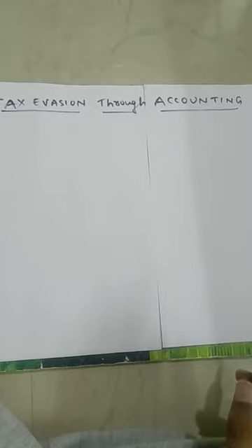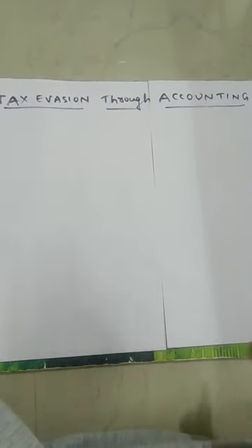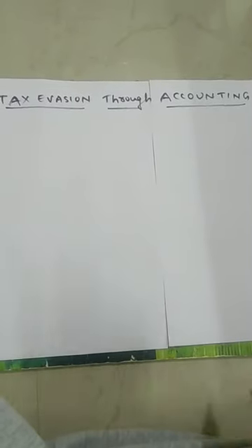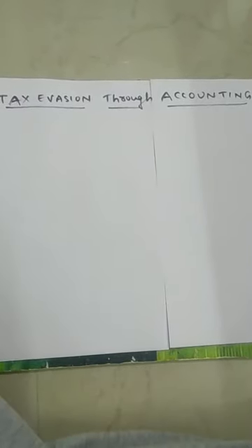Suppose you sell one product to a customer by taking some amount of money. It is a financial transaction. When the transaction is done, it should be recorded in the accounts. If you don't record the transaction in the accounts, there is no evidence for the transaction, no proof for the income. When there is no evidence for the income, there is no chance to pay the tax.